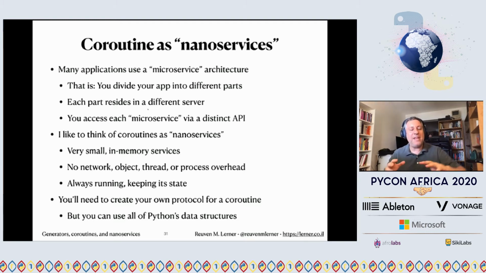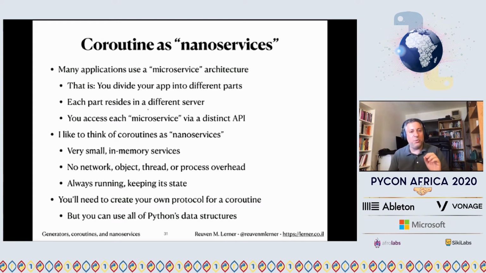In any event, many applications, like service applications, have what's known as a microservice architecture. So rather than having one big program that handles everything, you have a caching server, and you have an authentication server, and you have a database server, and you split things up into many, many, many different servers. All right, and so you access each microservice via a different API.